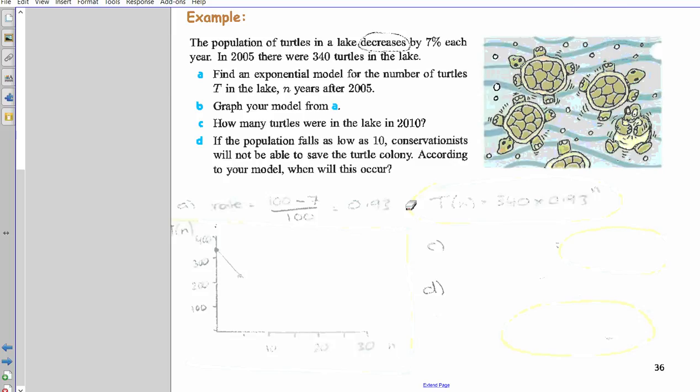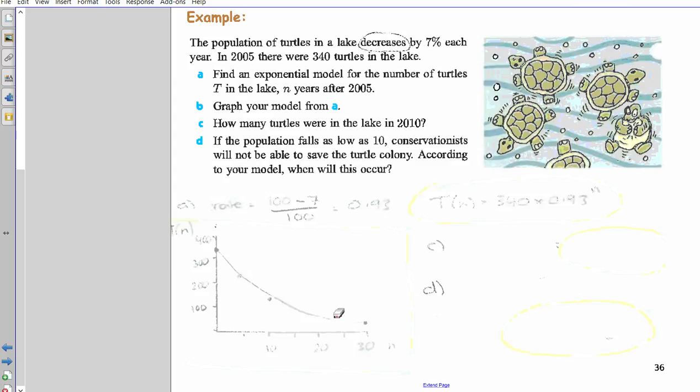Yeah, so what you can do is calculate a few little points if you like. You could try subbing in some values, or you can just, as you know, it decays. So it starts at 340. You could have plugged in 5 after 5 years. What does it get? I just plugged in a few points on my calculator. I subbed in n equals 5, got that answer, that height there. Plugged in n equals 10, worked out that point. Plugged in n equals 30, worked out that point. Just to be on the safe side.